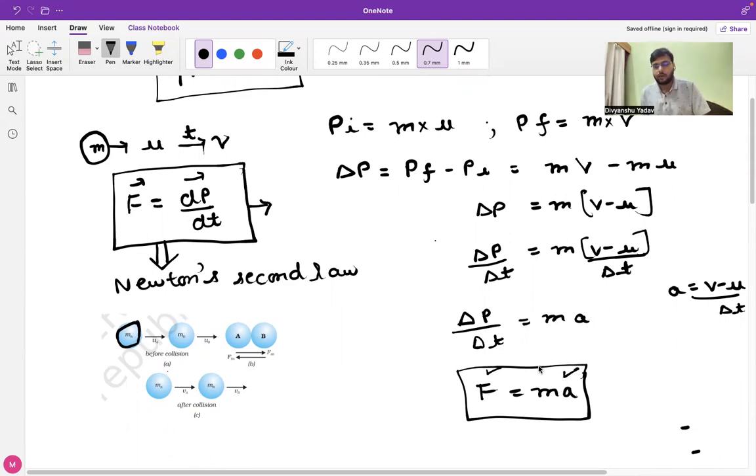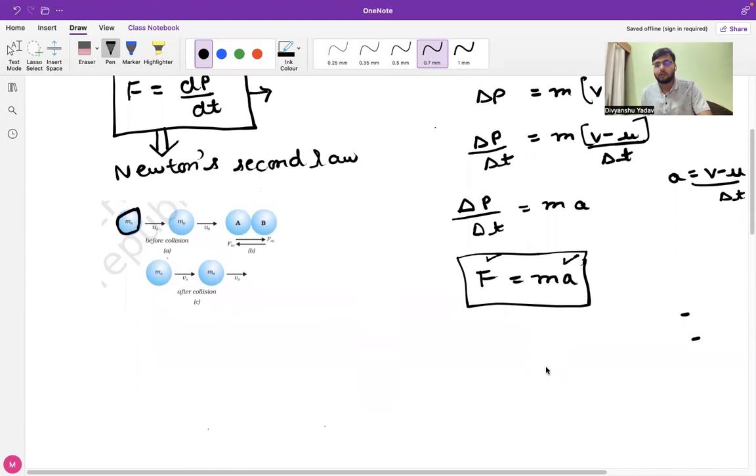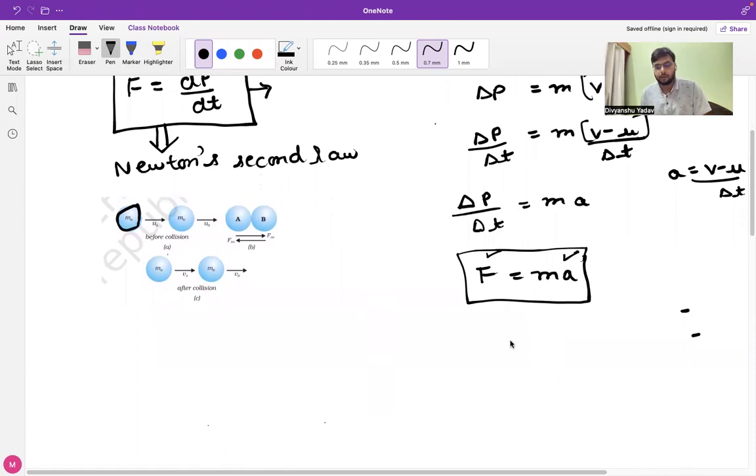Now from this equation, we can also derive Newton's first law. How? I will tell you. Can I write acceleration as v minus u by t? If I cross multiply, I can write it as F times t equals m times (v minus u).